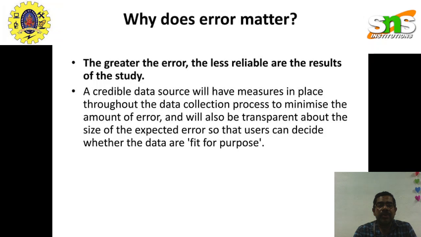Now we have to see why the error matters in the results. If I have more error, the outcome is also erroneous, so I can't justify whether the result I got from the data is correct or not, because it may have certain errors.